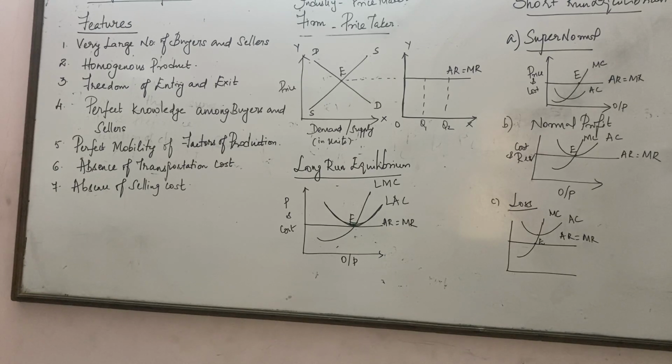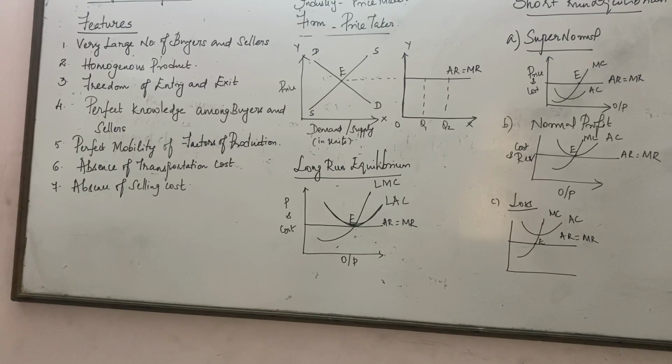Perfect competition means there are going to be a large number of buyers and sellers. The product here is a homogeneous product. What do we mean by a homogeneous product? In a homogeneous product, the product always looks similar, be it in color or size. So the price in a perfect competition has to be the same.